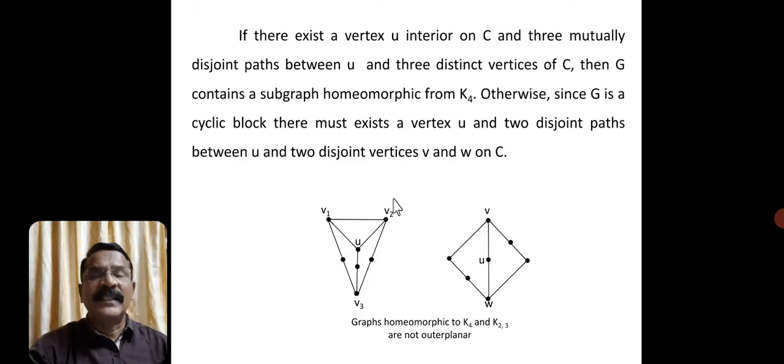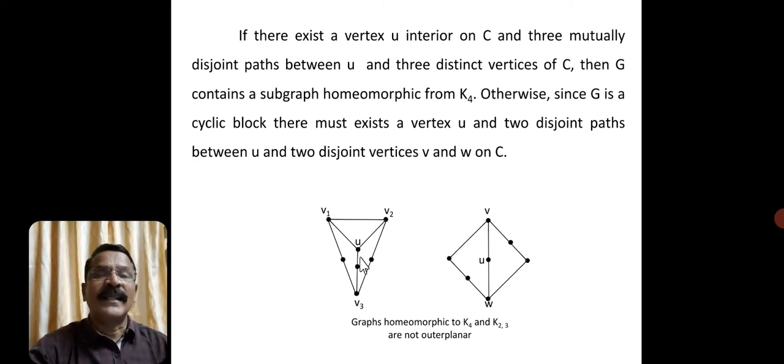Now let me see the cases. I have taken 2 examples here. If there exists a vertex U interior to C, as I said, there are one or more than one vertices lying interior to C. See the first graph.